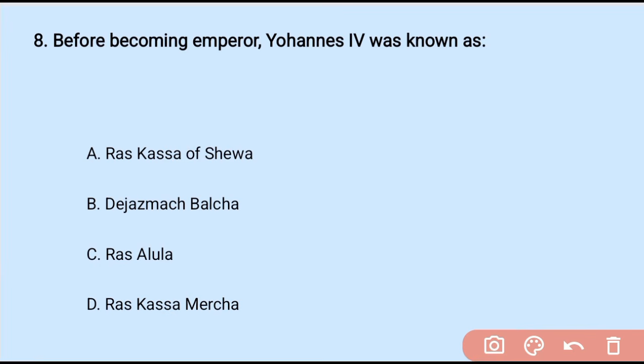Question number 8. Before becoming emperor, Yohannes IV was known as A. Ras Kasa of Showa. B. Dejazmach Balcha. C. Ras Alula. D. Kasa Mircha. Okay, the correct answer is D. He was known as Kasa Mircha of Tigray.